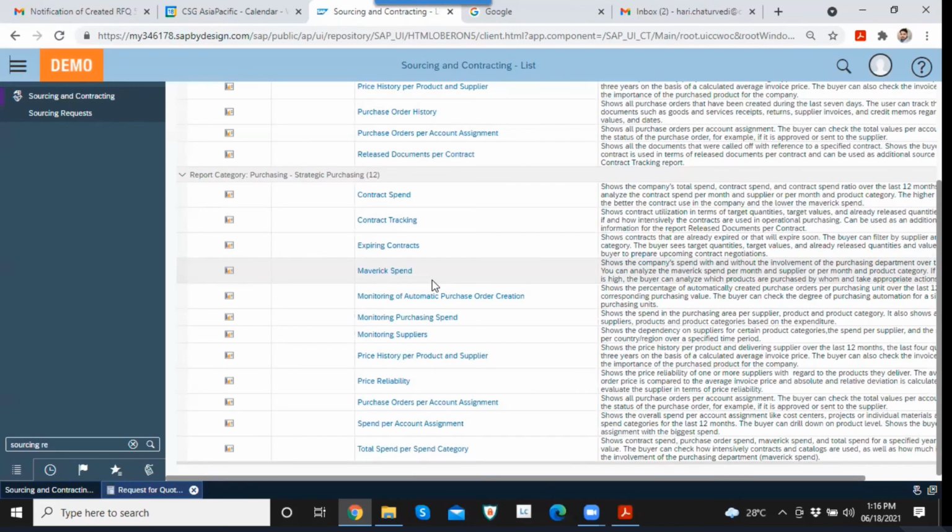So if you are doing any spending without the purchase department, you could see the Maverick spending here. You could also see the monitoring of automatic purchase order creation. So we have a lot of reports available. That's great. Thank you. So we can utilize the reports as per the requirement.